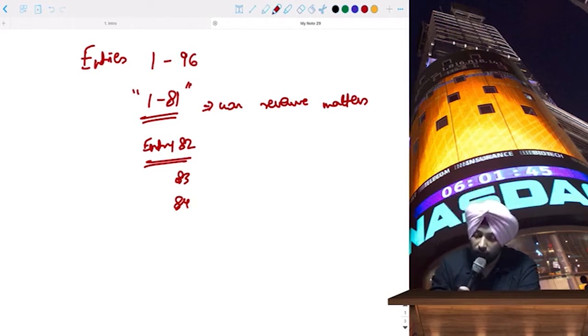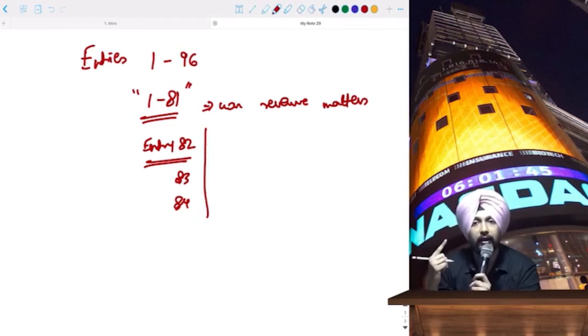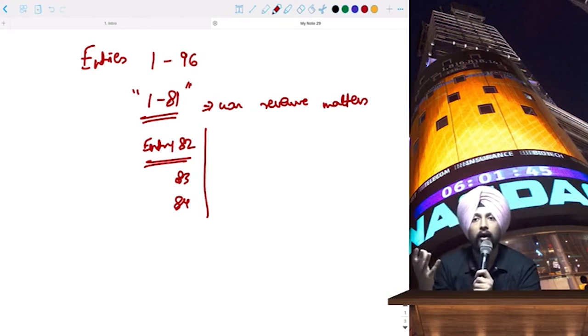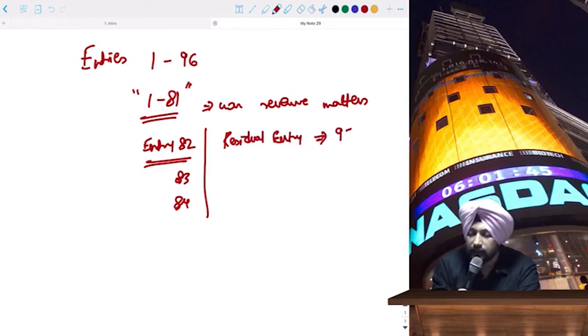Okay. Now, when the Constitution was framed in 1949, obviously they knew that going forward, maybe 10, 20, 30 years down the line, some new tax laws would be introduced. So what they did was they had a residual entry, that is entry number 97.